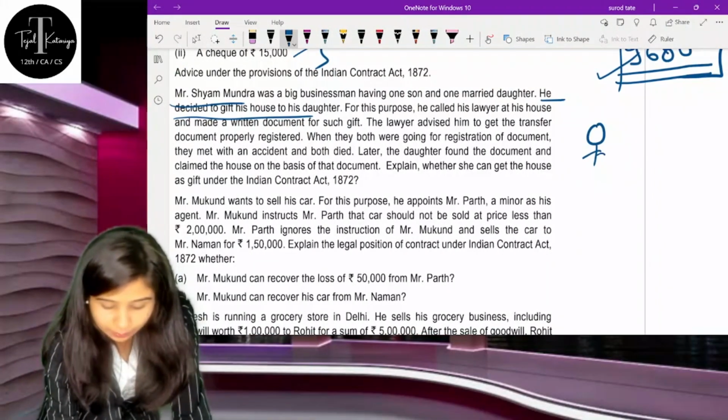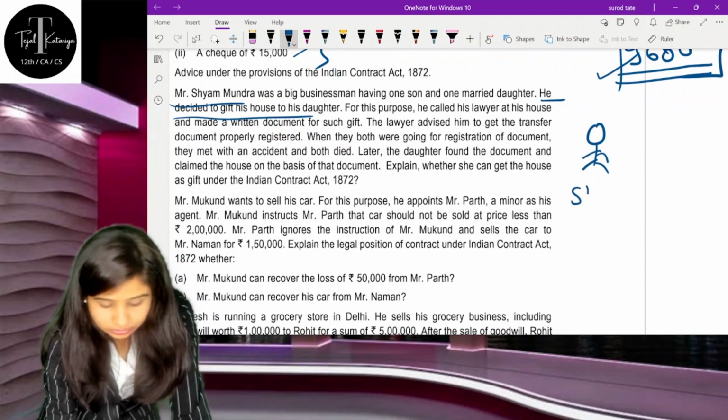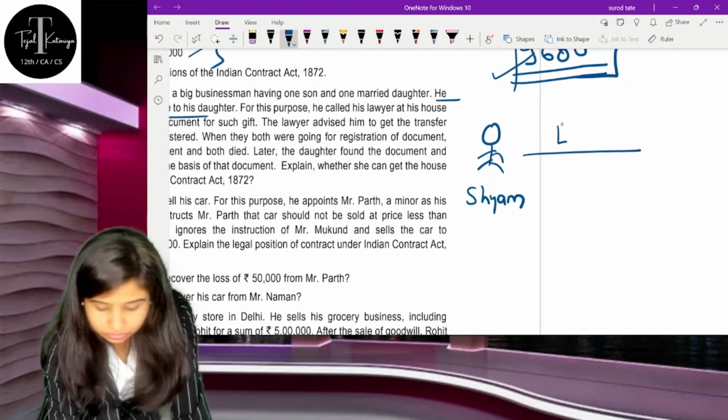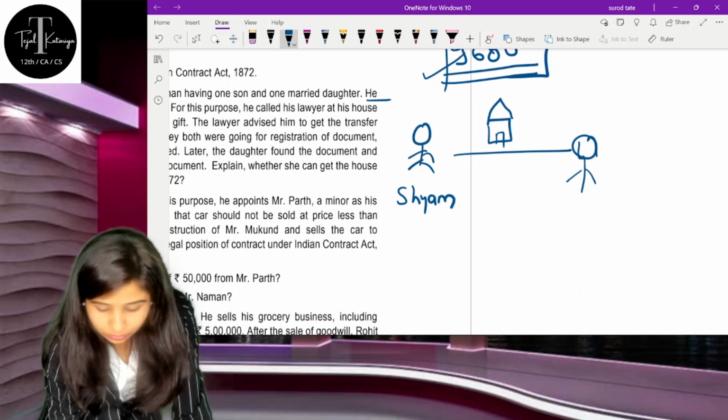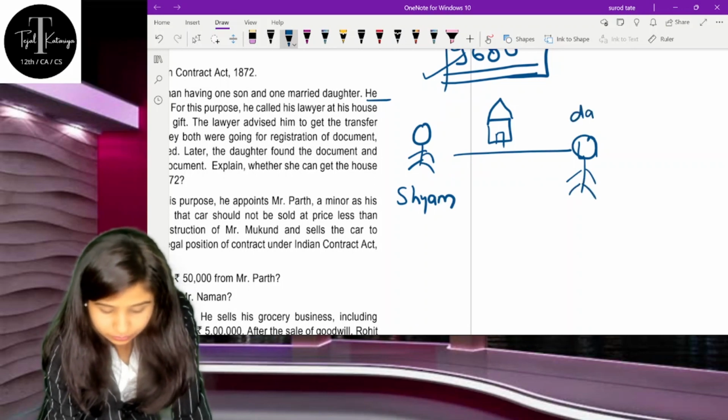See, this is Mr. Shyam Mudra. Okay, so this is Shyam. He is gifting a house. Assume that this is the house, and this house he is gifting to his daughter. To his daughter. Okay, gifting.